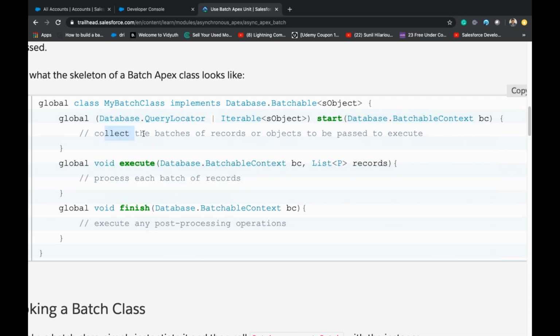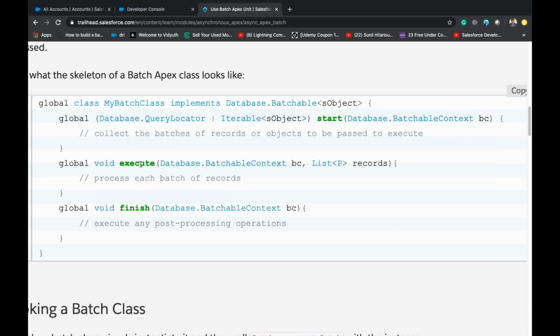Suppose we have 1000 records here and the batch size is 100. Every time 100 records will be copied into this records and get processed. So the execute method will execute many times. Start method and finish method will execute only once, but the execute method will execute many times, as per the number of records and batch size.